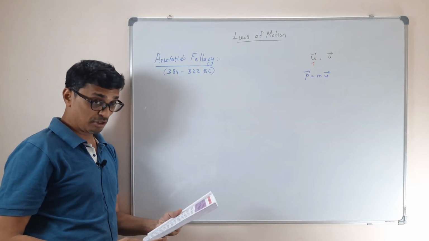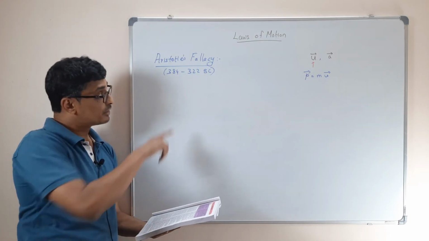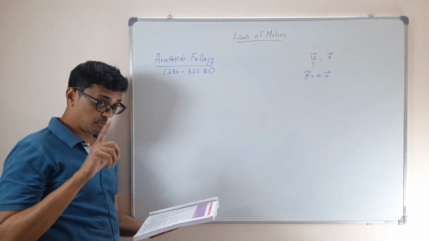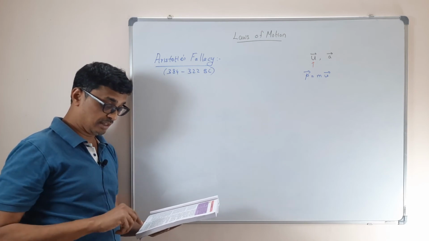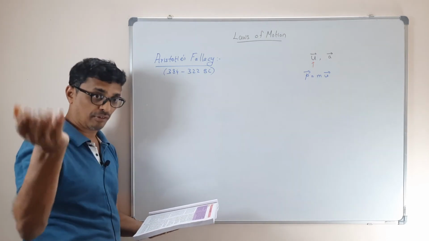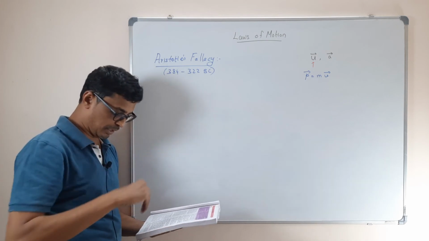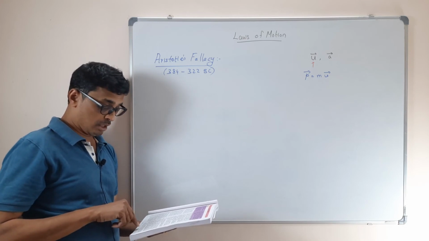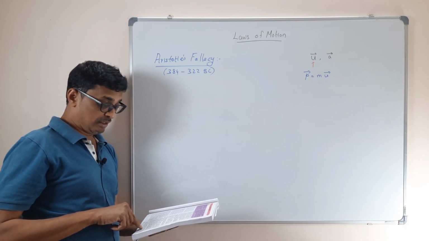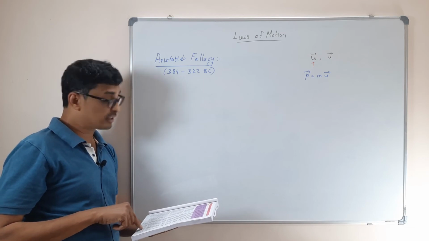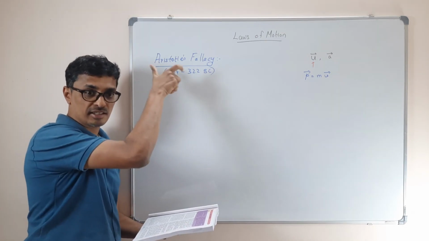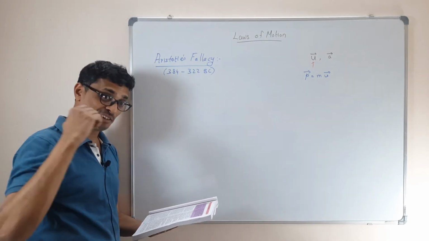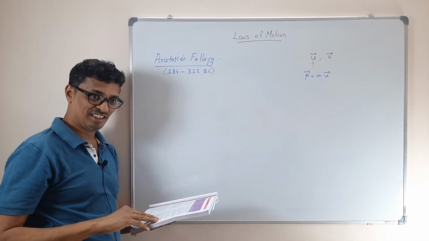Remember the period; noting down the period is important. Aristotle belongs to 384 to 322 BC, and Galileo belongs to 1564 to 1642 AD. So how many years is that? Around 1800 years later. For 1800 years, people were living in the fallacy of Aristotle. You got it? That's how much time science takes to evolve.